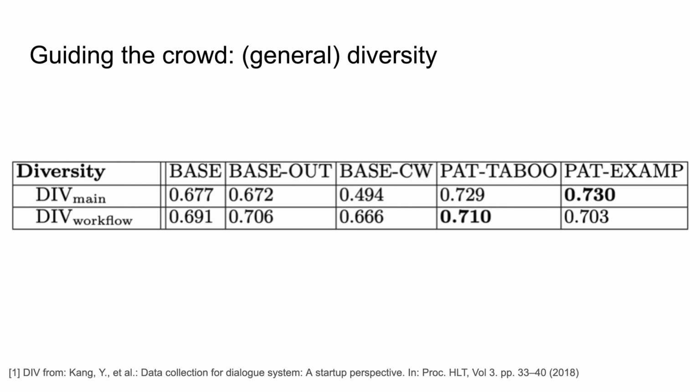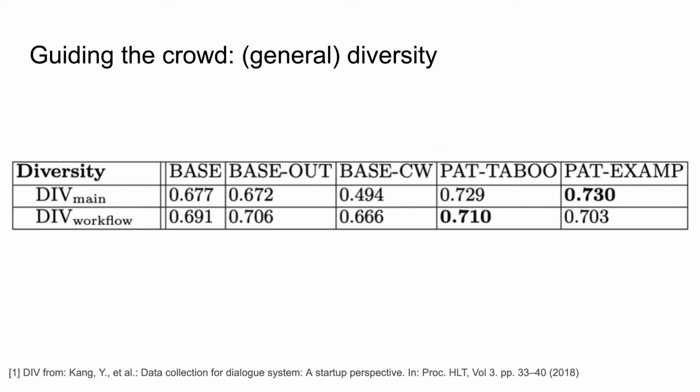For general diversity, we adopted diff, which computes the diversity at the corpus level by calculating n-gram changes between all pairs of utterances sharing the same intent. We see the syntax-aware condition resulted in a higher mean diff score than the baseline. The baseline and the baseline outlier conditions feature very similar scores, while the Chinese whisper baseline shows the lowest score.